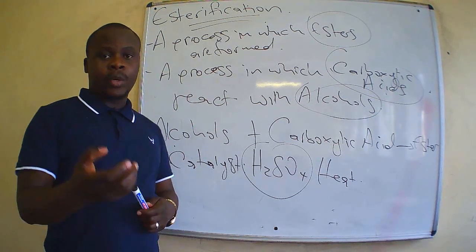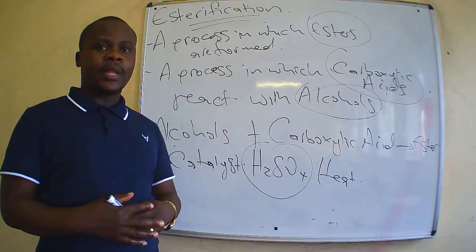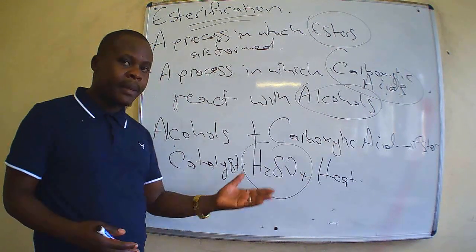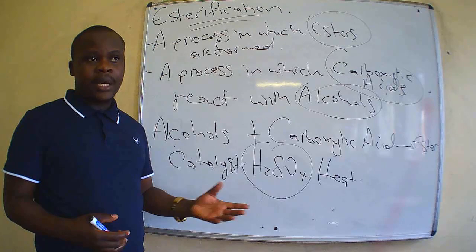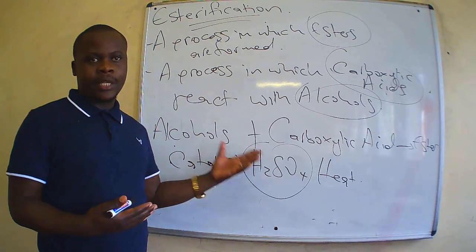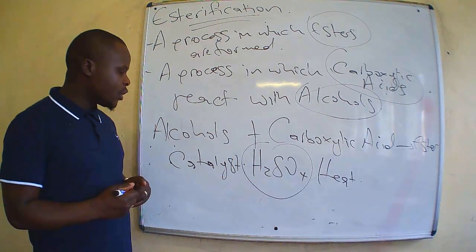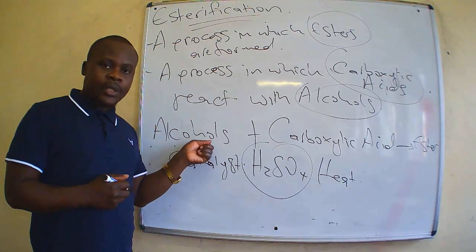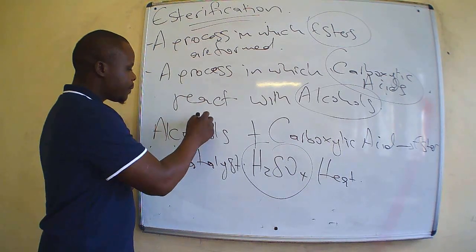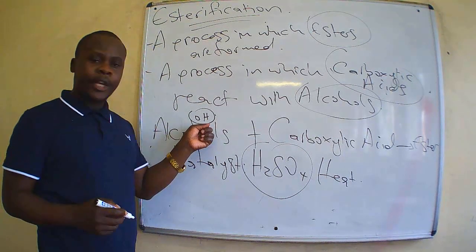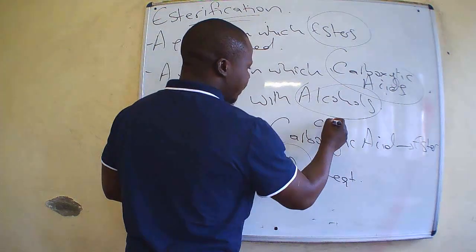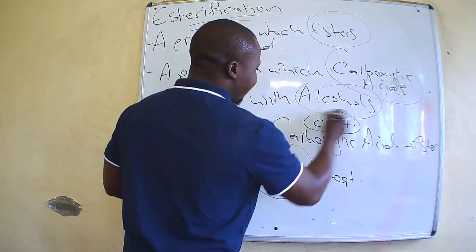As a point to note, this reaction cannot take place without the catalyst. The reason is because of intermolecular forces that are found in alcohols. Alcohols have an OH group. Carboxylic acids have a COOH group.